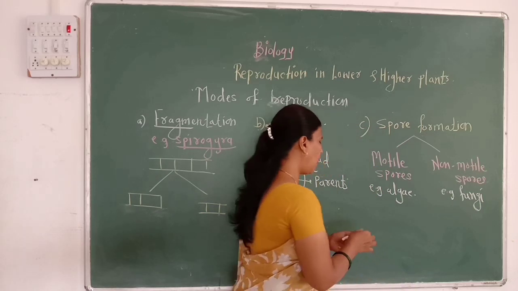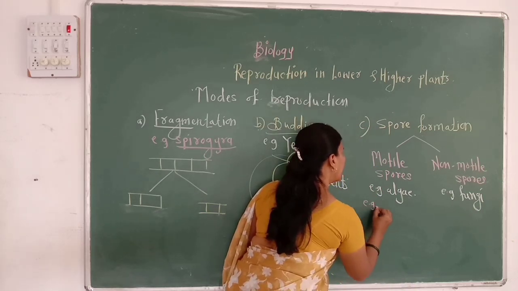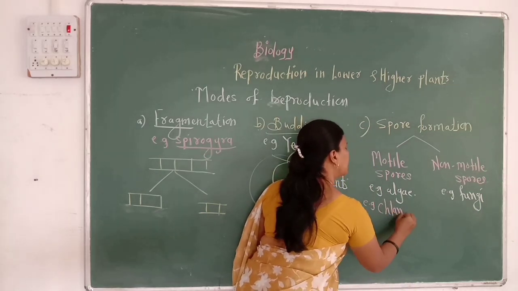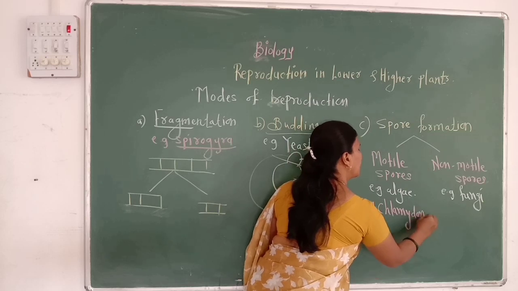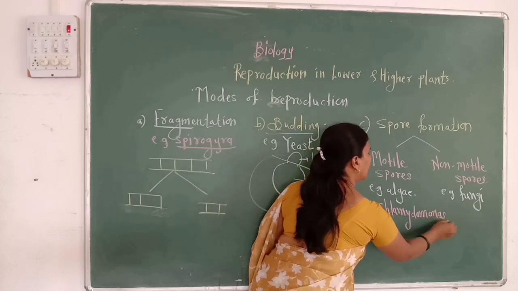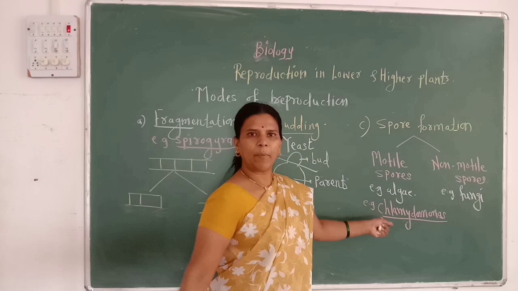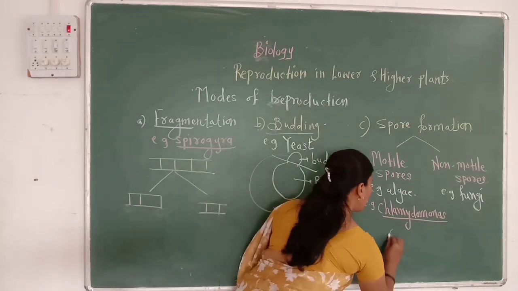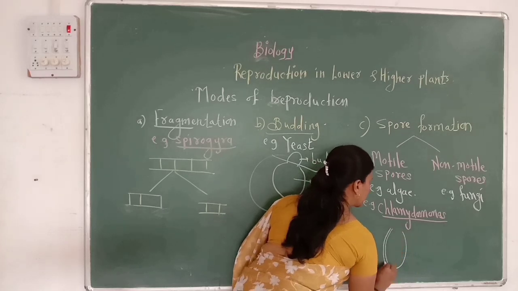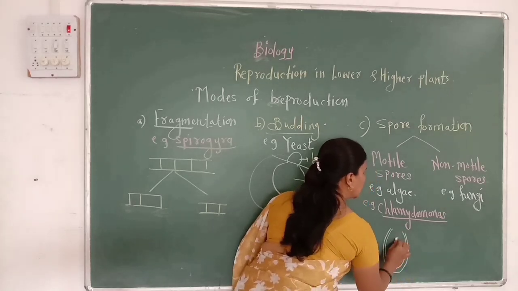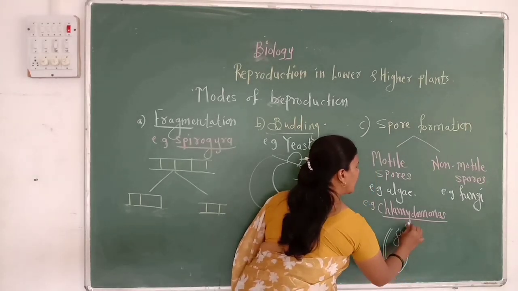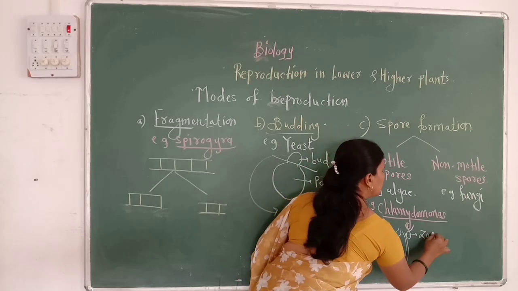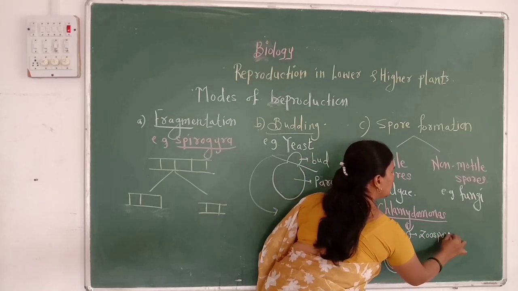In alga, for example in Chlamydomonas, it mainly produces spores which are called zoospores. Why are they called zoospores?